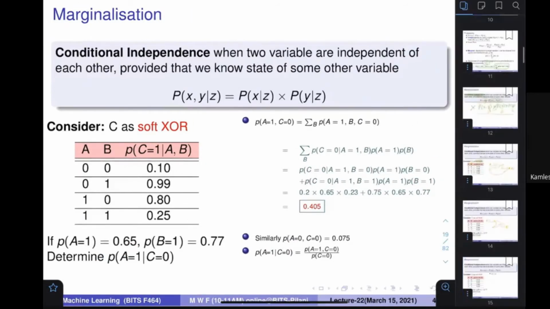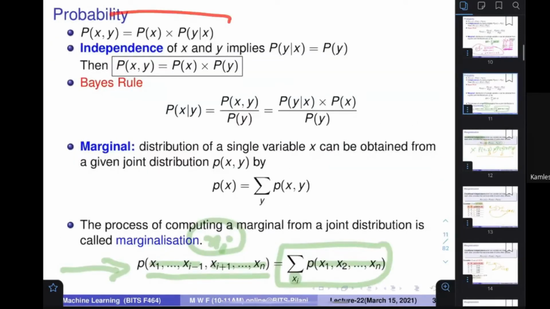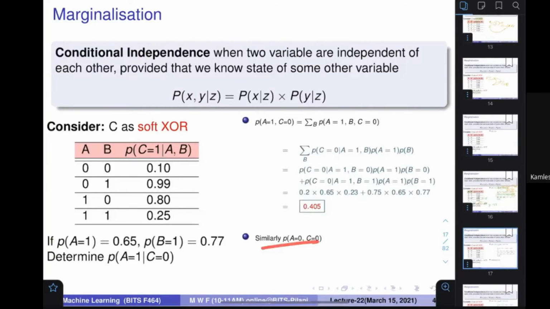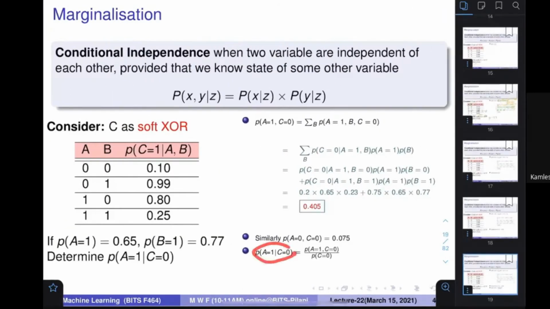So you know this equation, where is the equation? You know this equation, probability of X given Y is going to be probability of X and Y divided by probability of Y. So you can utilize this to find out the quantity. This quantity is going to be the probability of A is equal to 1 and C is equal to 0, divided by probability of C is equal to 0. The numerator, A is equal to 1, C is equal to 0, you have computed here.